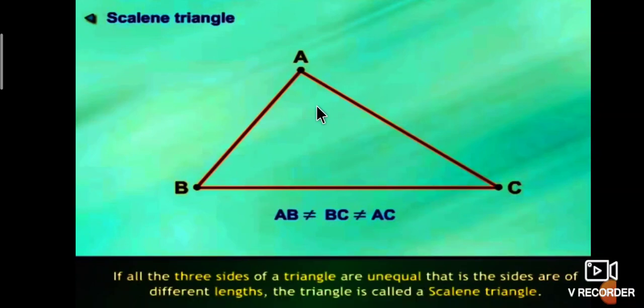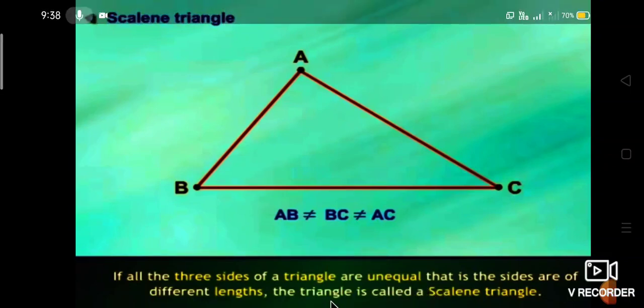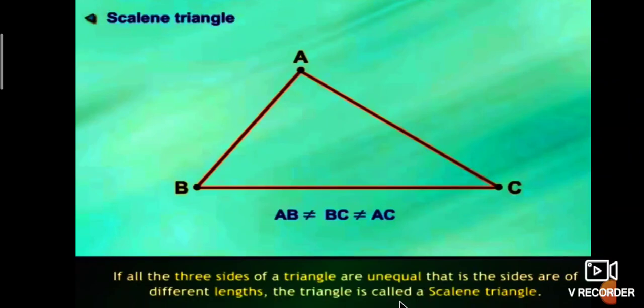AB is not equal to BC, BC is not equal to AC. Such triangles are called scalene triangles. In a scalene triangle, all three sides are unequal, that is, the sides are of different lengths.